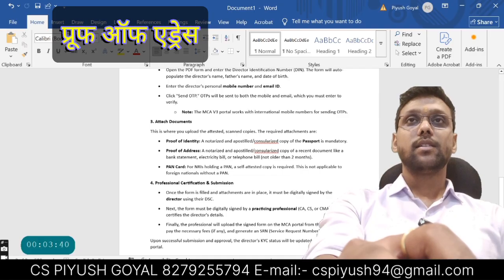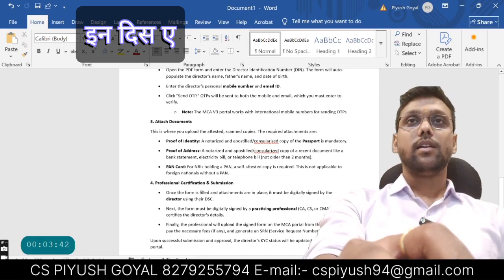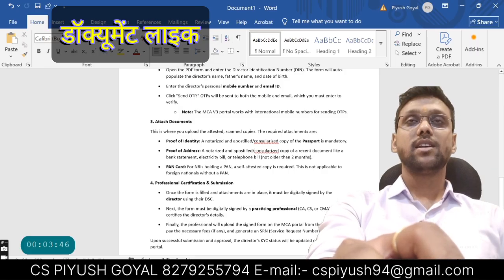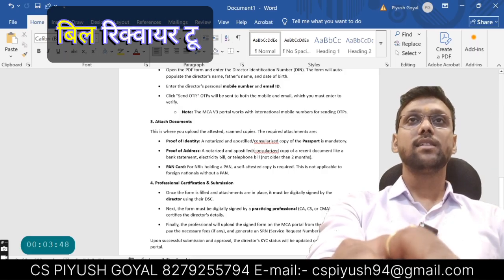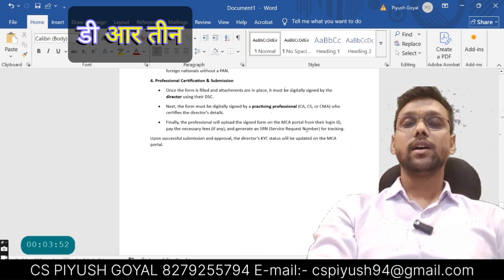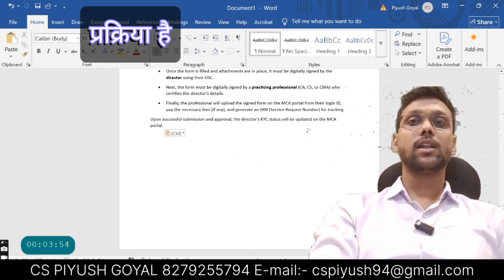Next, proof of address. In this, a notarized, apostilled and consular copy of recent documents like a bank statement or electricity bill is required to be attached. Then comes professional certification and submission. This is the whole process for filing the DIR-3 KYC of a foreign director.